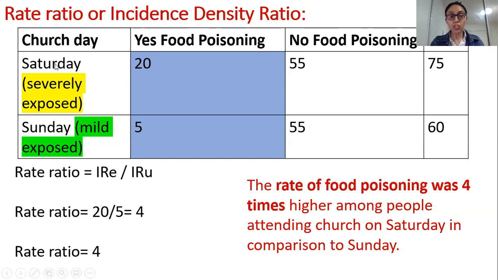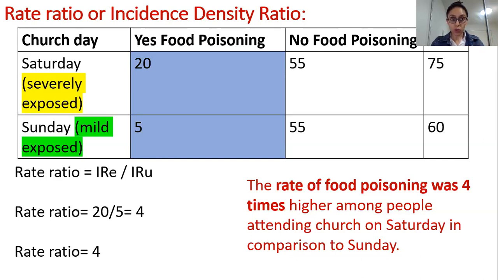For instance, you have people who are going to a church. If they have gone to church on a Saturday, they are the exposed group, because they are severely exposed to food poisoning. Then you have people who have gone to church on Sunday. They have gone either on Saturday or on Sunday. We haven't considered the group who may have gone both days, which is another sort of third variable, and that is not what we are doing right now.